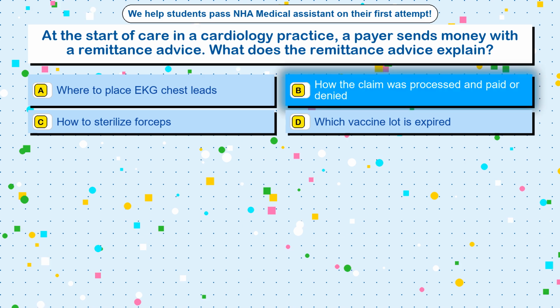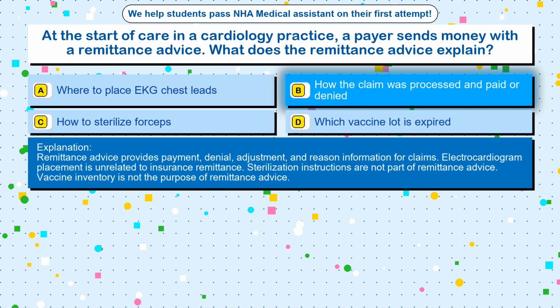The correct answer is option B. How the claim was processed and paid or denied. Remittance advice provides payment, denial, adjustment, and reason information for claims. Electrocardiogram placement is unrelated to insurance remittance. Sterilization instructions are not part of remittance advice. Vaccine inventory is not the purpose of remittance advice.